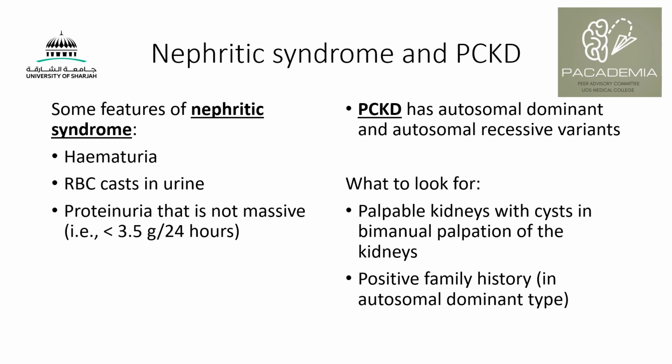For polycystic kidney disease, we have two variants: autosomal dominant and autosomal recessive. Autosomal recessive is usually seen in pediatric age groups. You may see it in infants or children who have kidney failure and also have hematuria. So for this case, since we're talking about hypertension, we talk about autosomal dominant, because this is usually the one that persists to adulthood. You can find palpable, sometimes enlarged kidneys with cysts by palpation of the kidneys when doing abdominal examination. And also sometimes a positive family history, because it's autosomal dominant, so you may have it also in the family members, so this can suggest polycystic kidney disease.